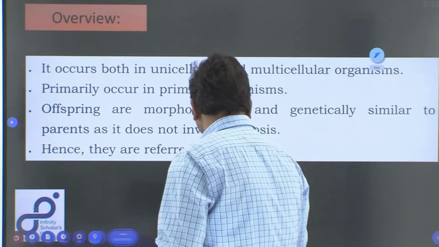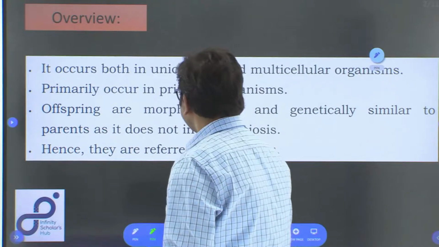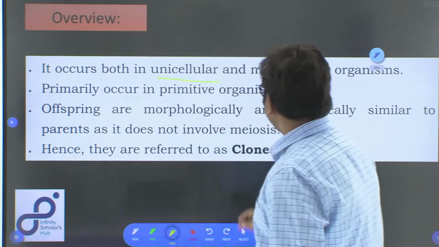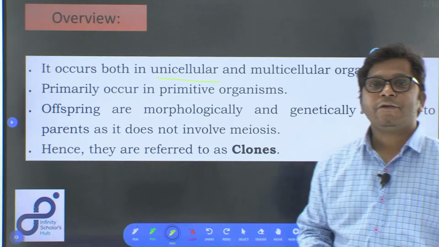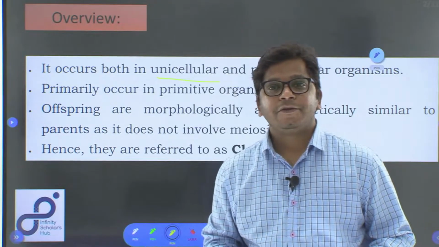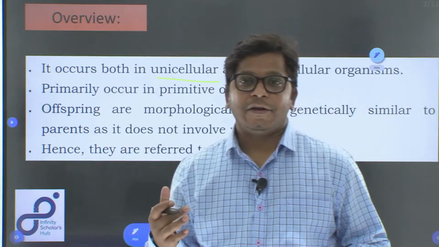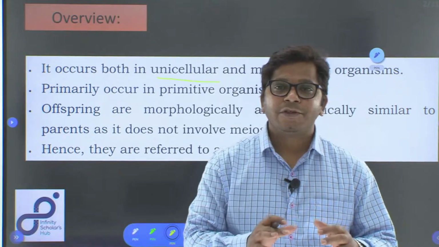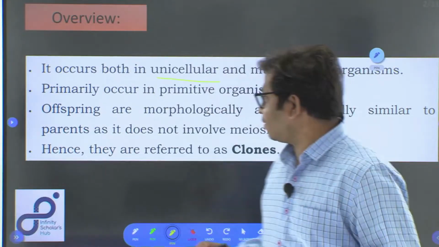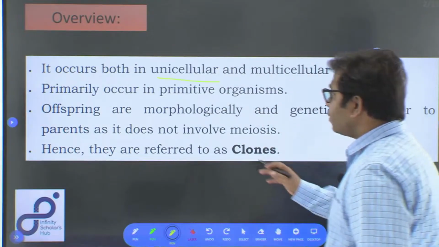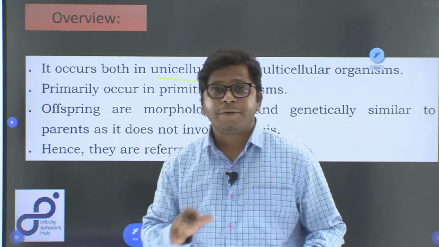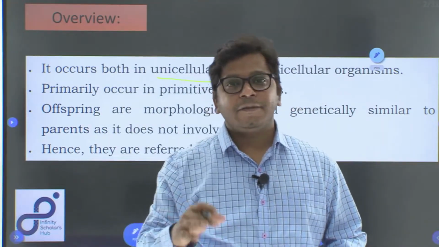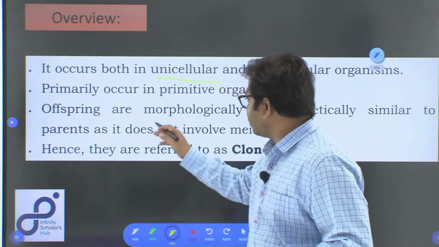So, primarily most of the unicellular organisms reproduce by asexual means, okay? And also some of the multicellular organisms reproduce by asexual reproduction. So, therefore, asexual reproduction occurs both in unicellular as well as multicellular organisms, okay? Primarily this occurs in the primitive organisms, and most of the advanced group of organisms reproduce sexually, okay?